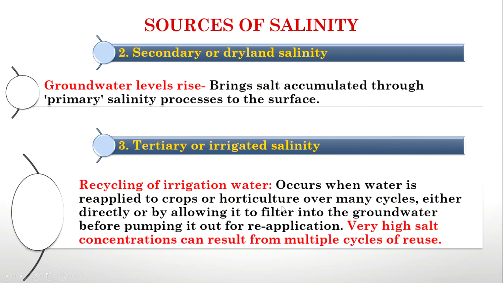Secondary salinity is otherwise known as dry land salinity. It is caused by capillary rise. When the groundwater level rises, the water brings the salt accumulated through the primary salinity process to the surface. So this is the process. And the third one is tertiary salinity, otherwise known as irrigated salinity. It is mainly caused due to the recycling of irrigation water. When we reuse the irrigation water without any treatment, then it will cause an increase in salinity. So these are the main sources of salinity.